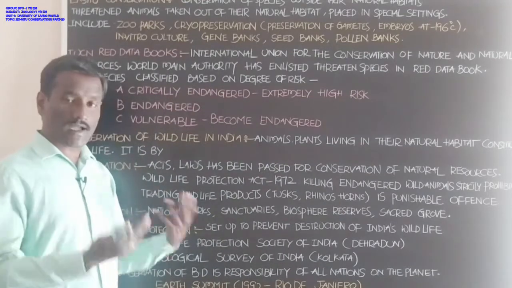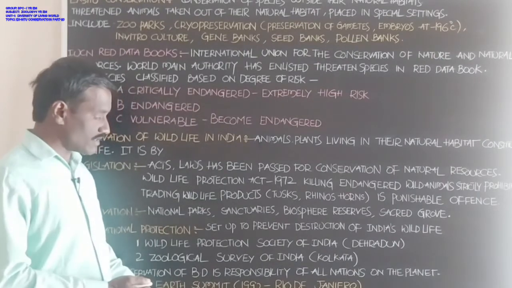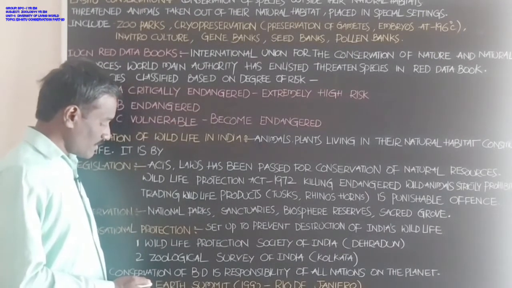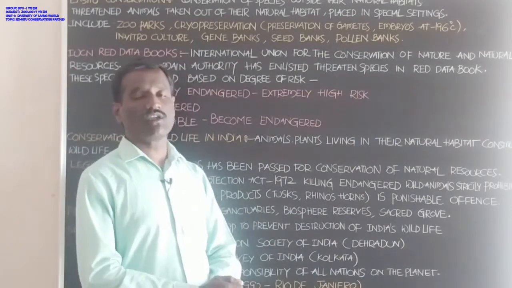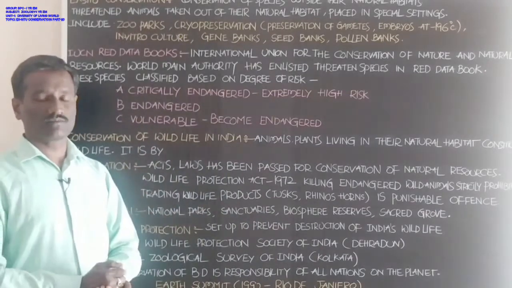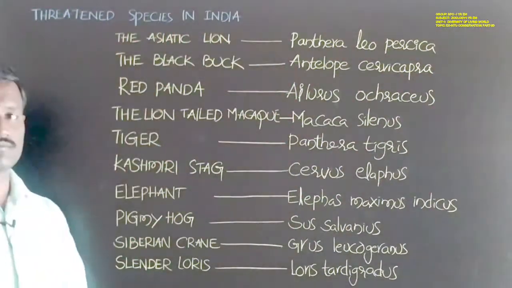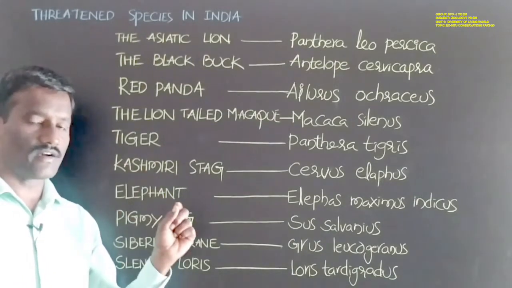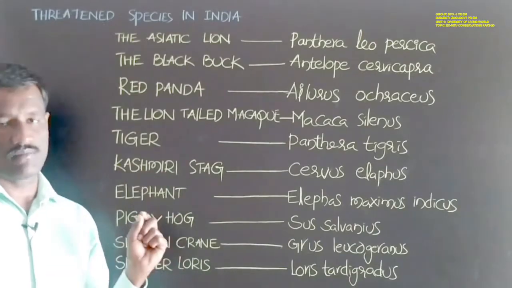What are the actions involved in the Earth Summit and the World Summit? These are focused on the reduction of the rate of loss of biodiversity all over the world, on the planet. Students, some threatened species in India. Threatened means these are entered into endangered, critically endangered, or vulnerable.